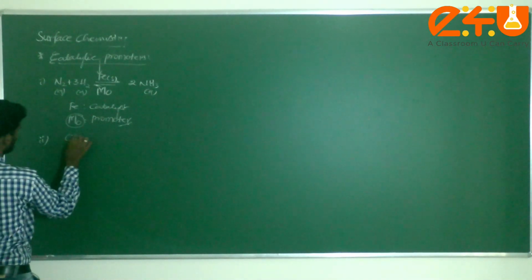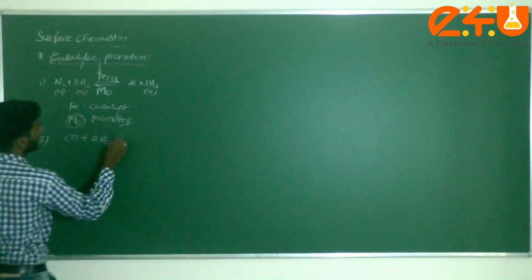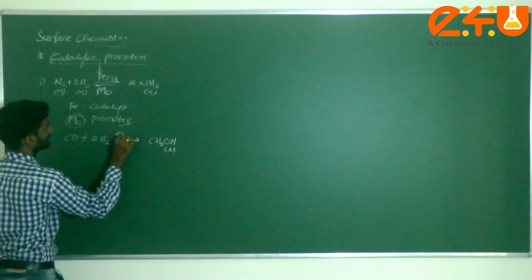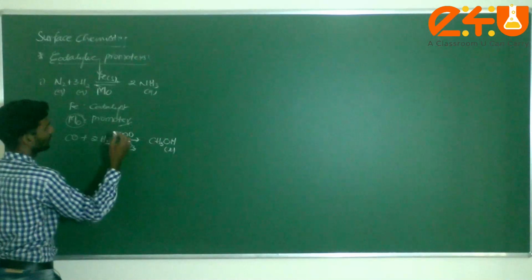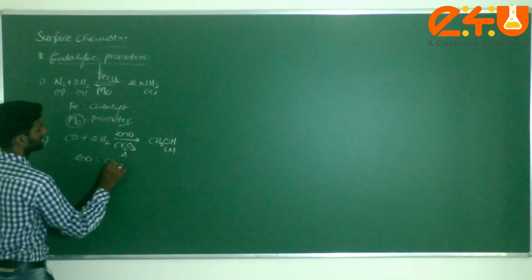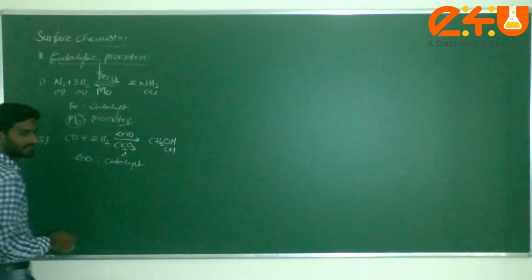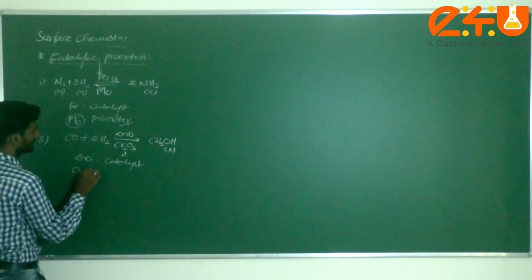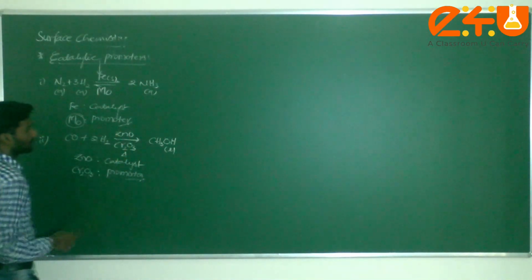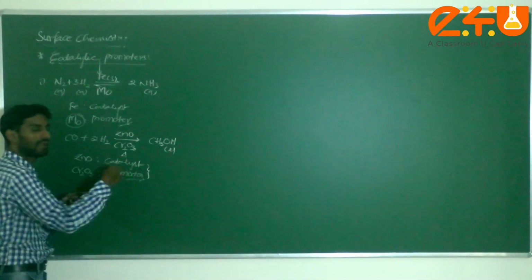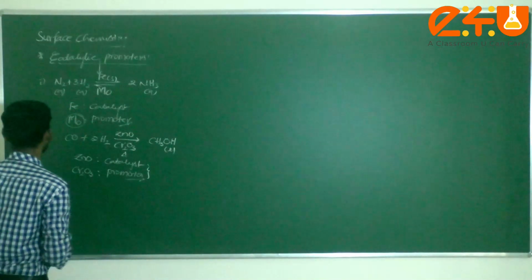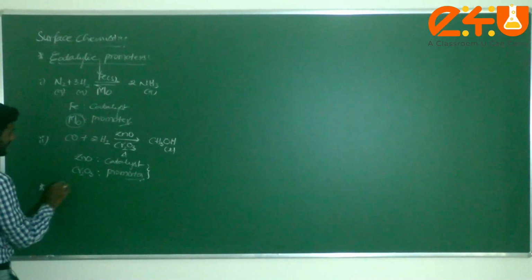Take CO plus 2H2 gives CH3OH liquid. Now I can consider zinc oxide and Cr2O3, and just apply some amount of heat. Here zinc oxide acts as the catalyst, and Cr2O3 acts as the promoter. In this reaction, there may or may not be promoters in a particular reaction. This is about catalytic promoters, and the next word is catalytic poisons.